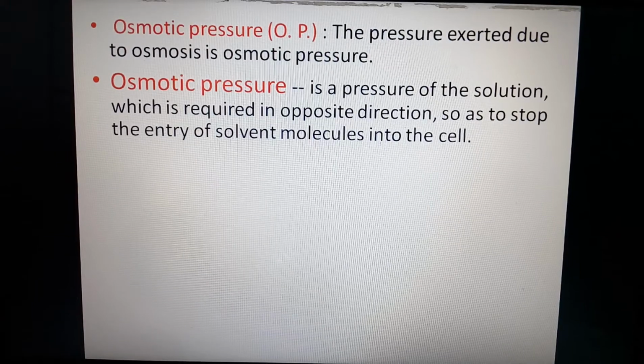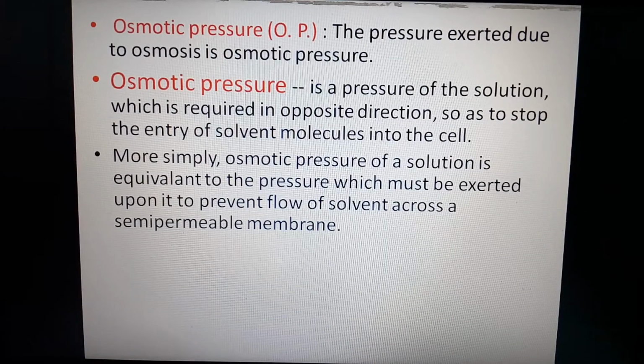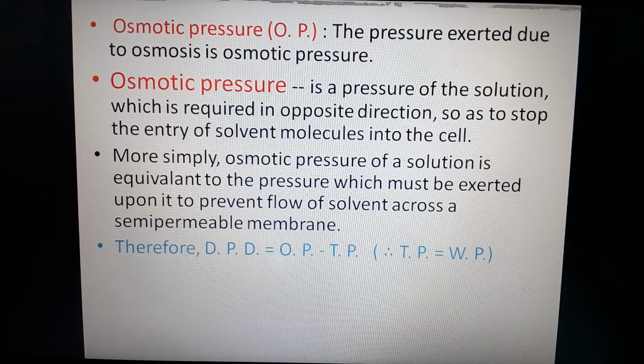So the number of osmoles determines the osmotic pressure of the solution. More simply, the osmotic pressure of a solution is equivalent to the pressure which must be exerted upon it to prevent flow of solvent across a semi-permeable membrane.